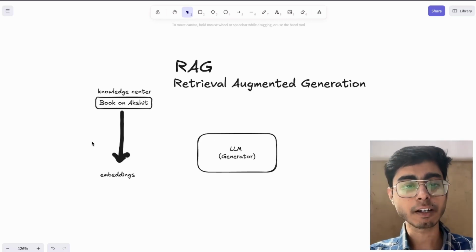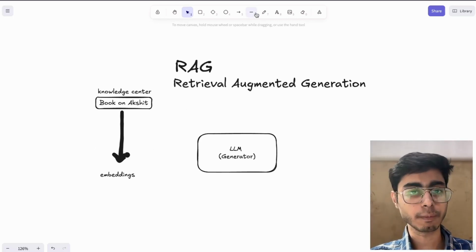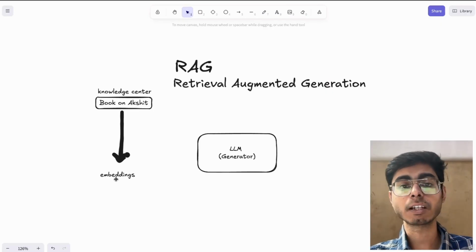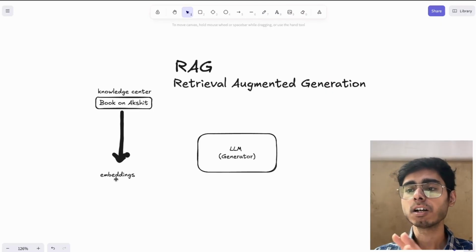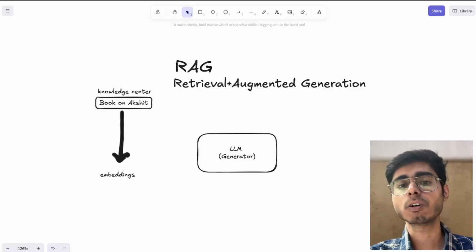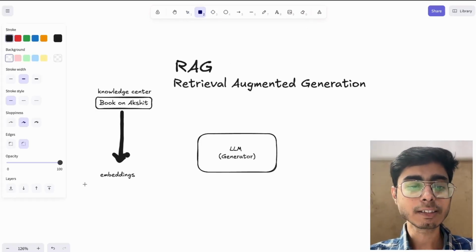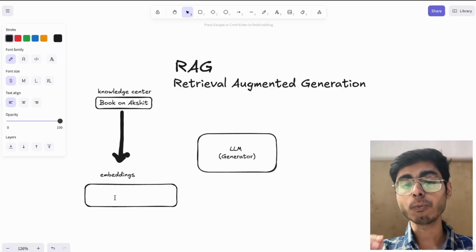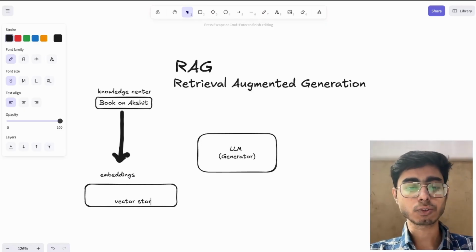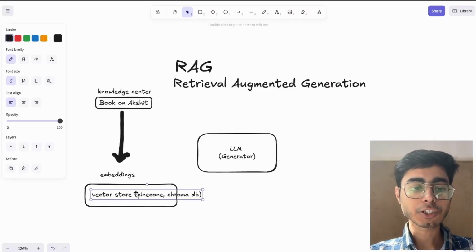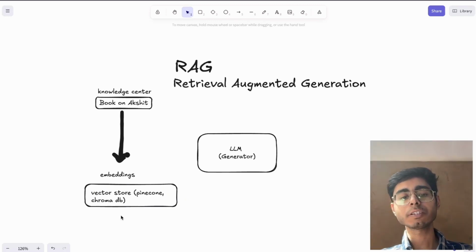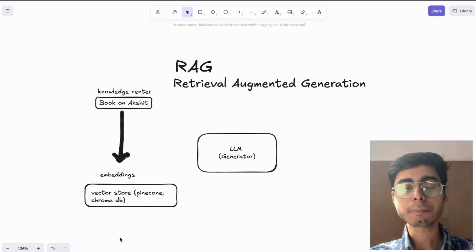Let's go step by step. So this is embeddings, and you have to store these embeddings in a database, because these are numbers, vectors. You cannot save these in a simple SQL or MongoDB. That is not possible. So we can save these embeddings in a vector store, which can be Pinecone or ChromaDB. These are special databases that exist for this purpose, to save the embeddings, and they also help in semantic search.